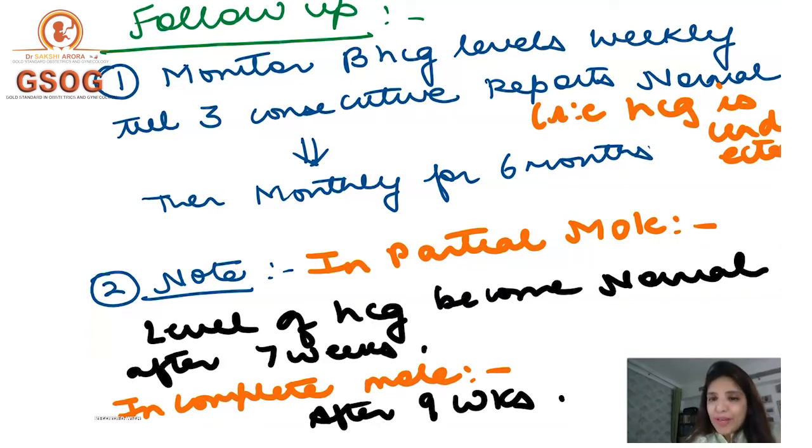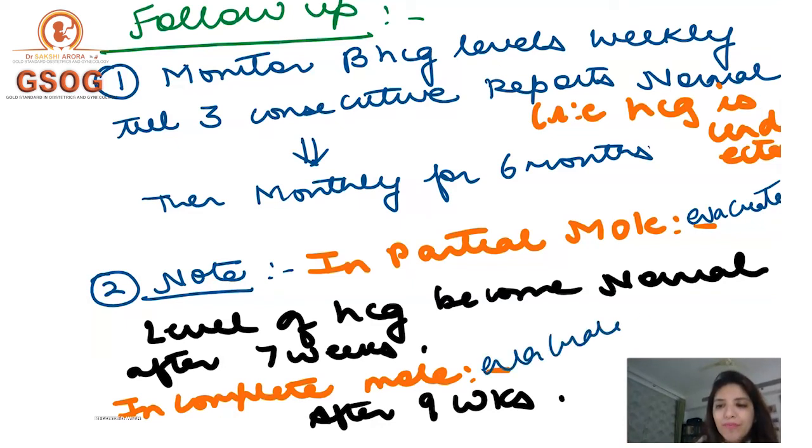Another important point is in a partial mole, HCG levels will become normal after 7 weeks. That's a very important question. Once you have evacuated a partial mole, beta HCG levels will come down to normal by 7 weeks. And once you have evacuated a complete mole, the HCG levels will come back to normal after 9 weeks.